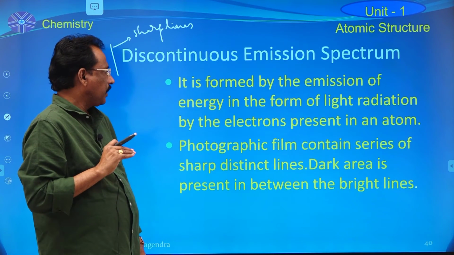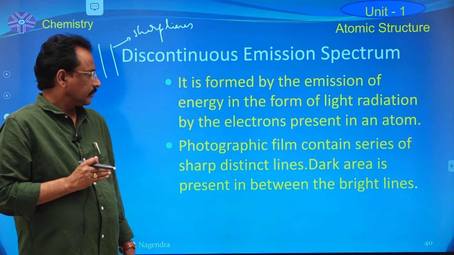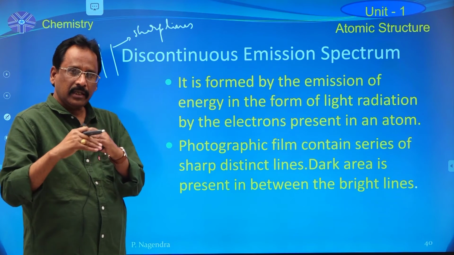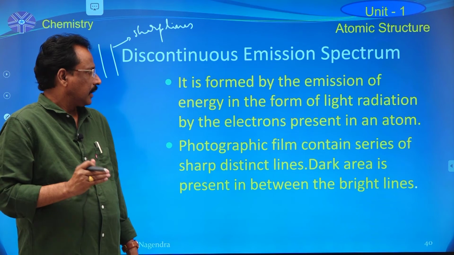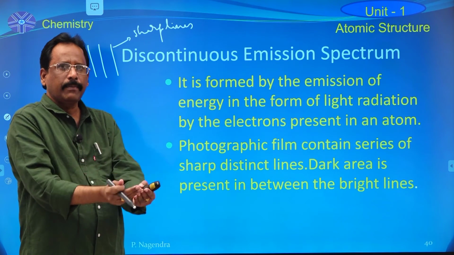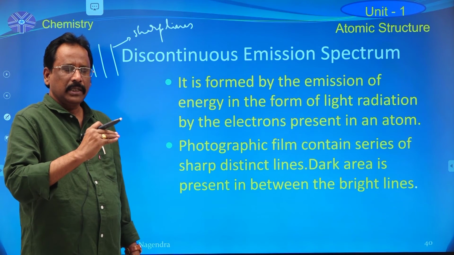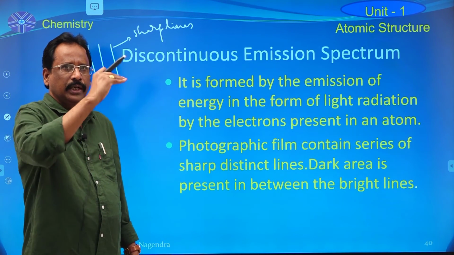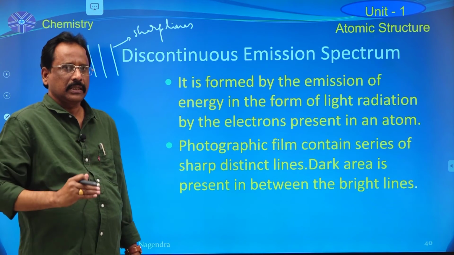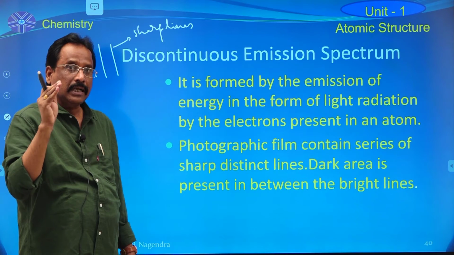So, when an atom is heated or subjected to electrical discharge, the electrons present in the atom absorb some amount of energy and go to different higher energy levels. A higher energy state is always unstable.